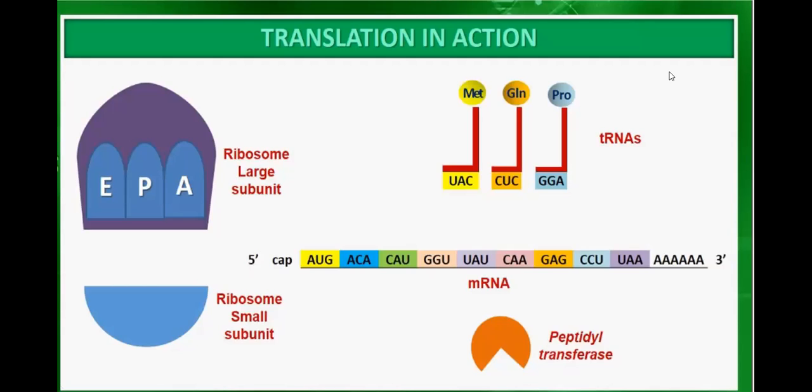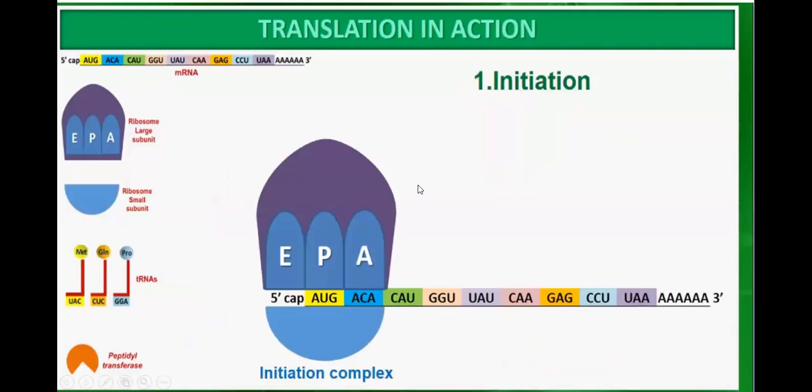So here is translation in action. This is the ribosome. This is the smaller subunit of the ribosome. This is the large subunit of the ribosome. Now this is the messenger RNA. This is the peptidyl transferase enzyme. These are transfer RNAs. These are the various machinery used in the translation process.